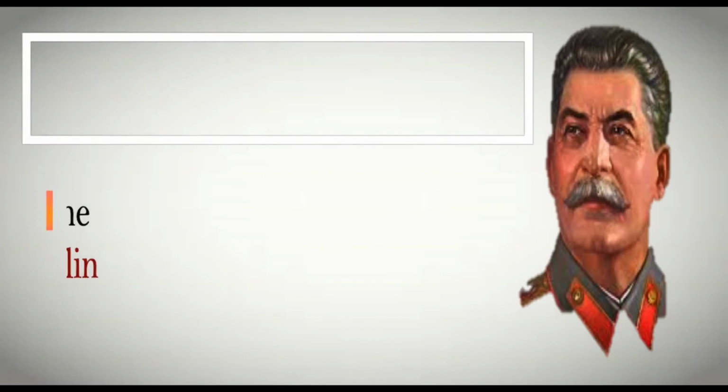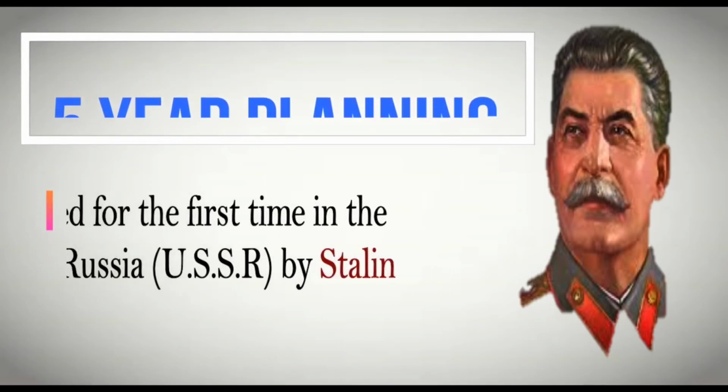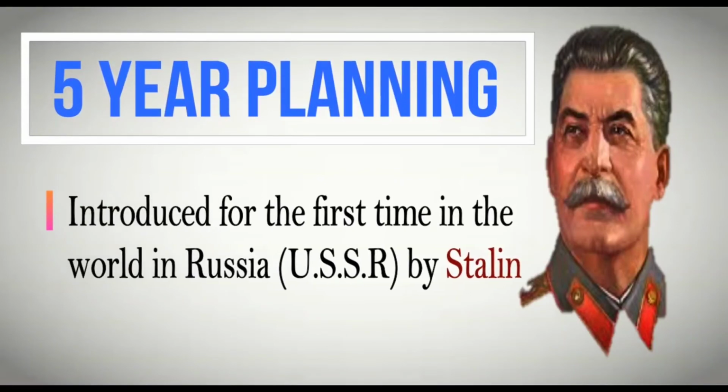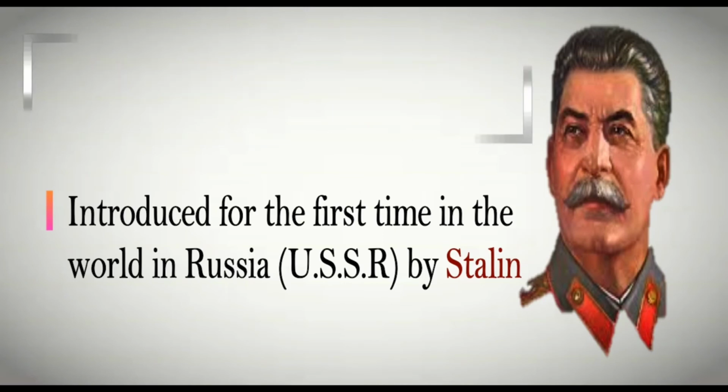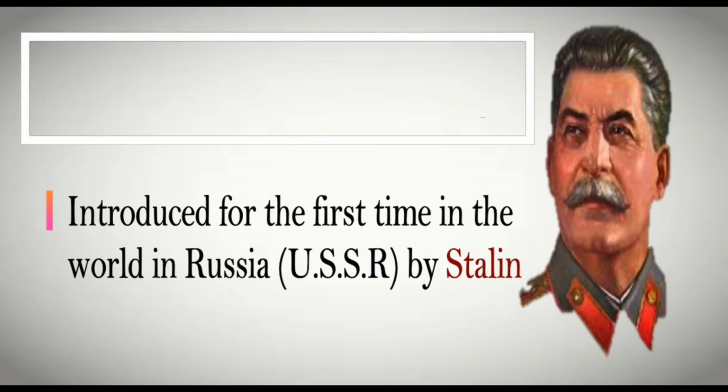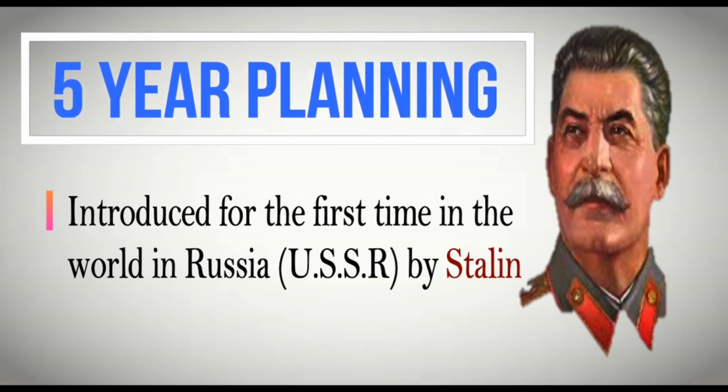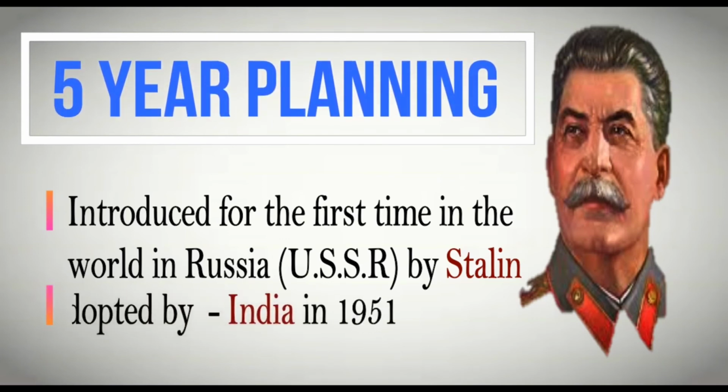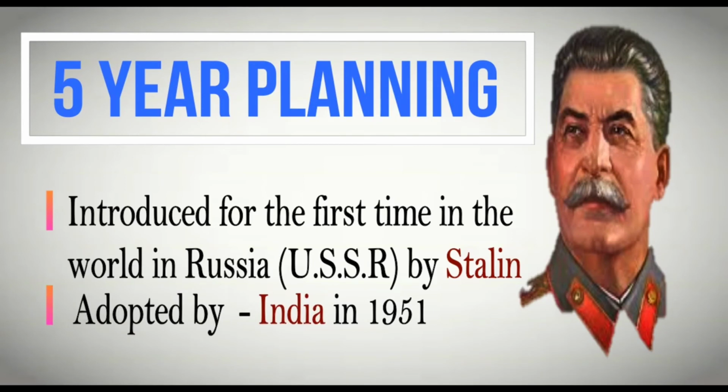Next we'll discuss 5-year planning, which came for the first time in the entire world and was brought in Russia by Stalin for the period 1928 to 1932. This 5-year plan was very good. They had targeted planning of what they would do in the upcoming 5 years, which was later adopted by many other countries. Even India adopted it after getting independence. So that's it in this part. In this part we have discussed Stalin, collectivization as well as 5-year planning.